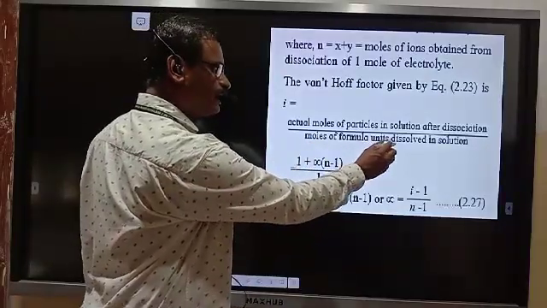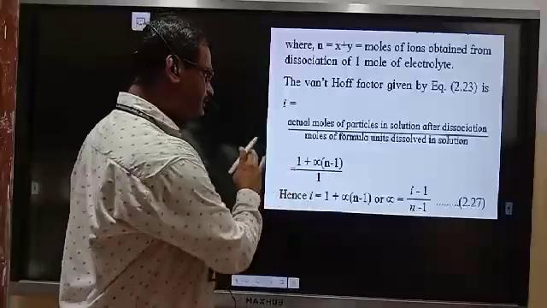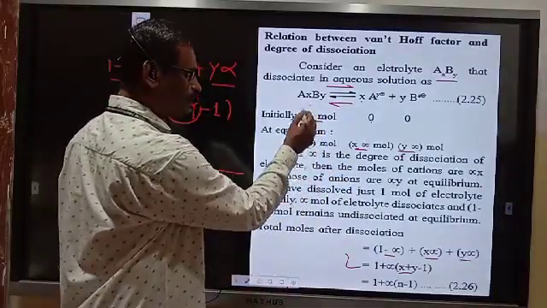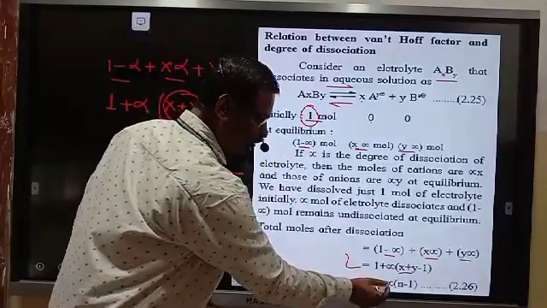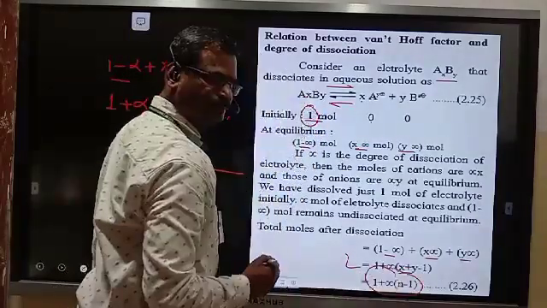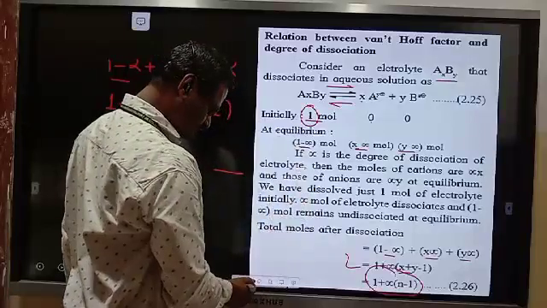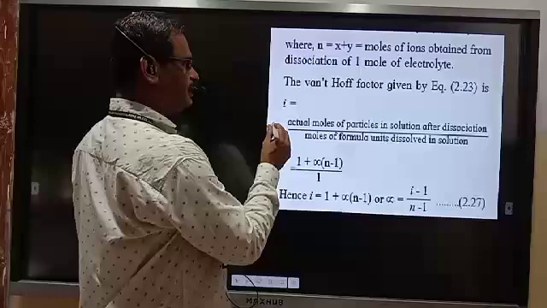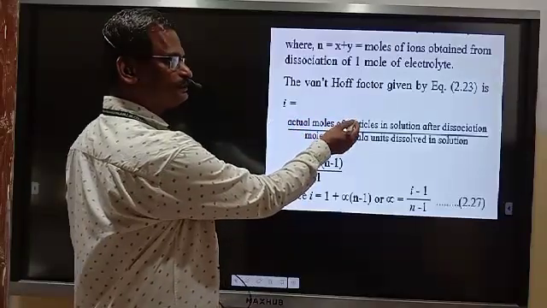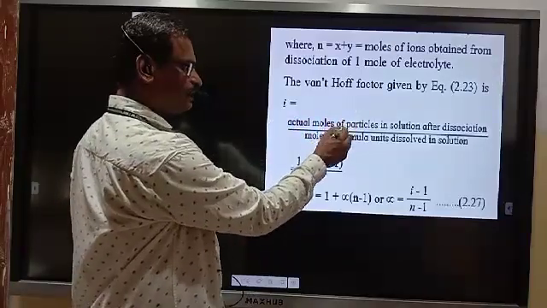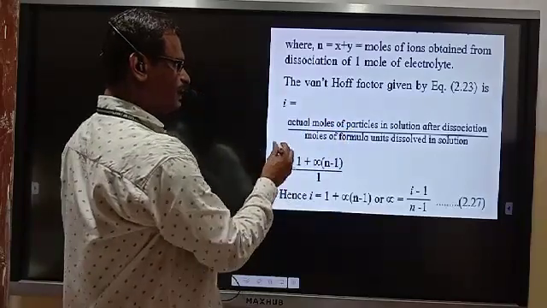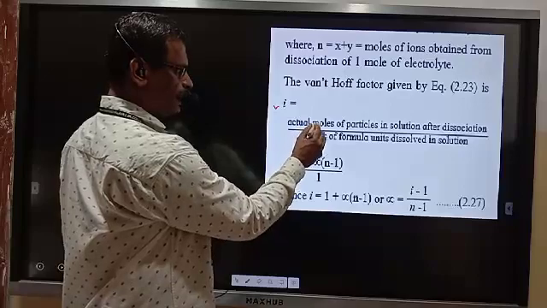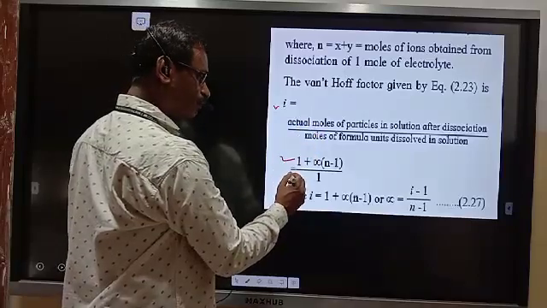And the moles of formula unit dissolved in solution: we have started with 1 mole. And the Van 't Hoff factor, the ratio, is the moles actually present divided by the moles we have taken.